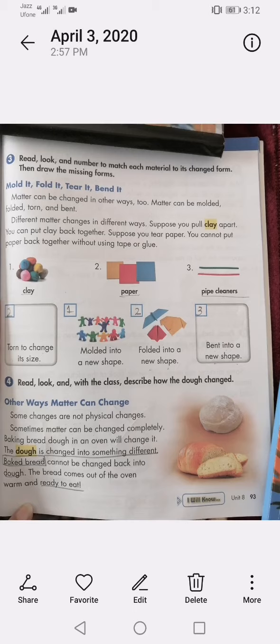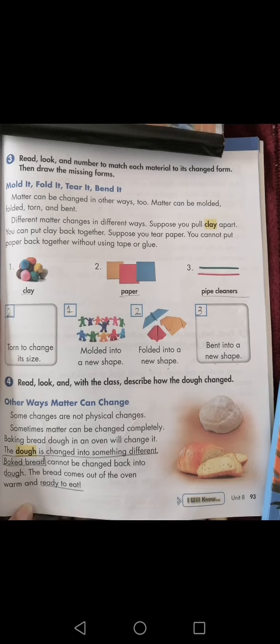Suppose you pull clay apart, you can put clay back together. Yes, we can pull clay apart and we can again put it together. We can make different shapes with clay. You can tear the paper, you can make different folded paper, you can make a plane with it or any shape you want.